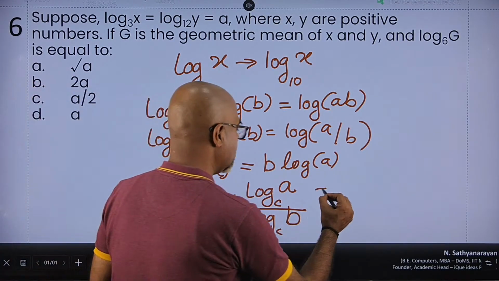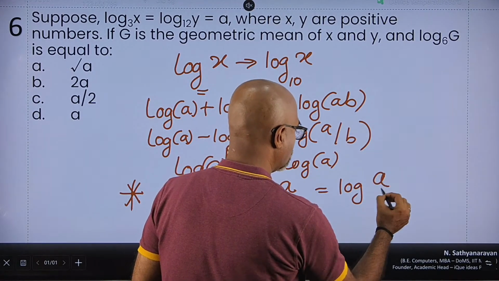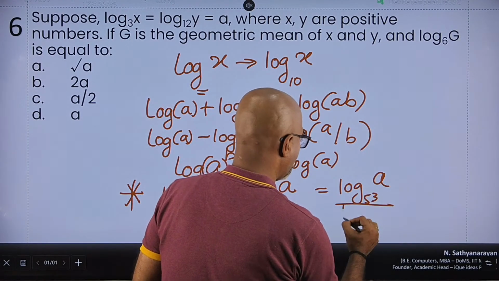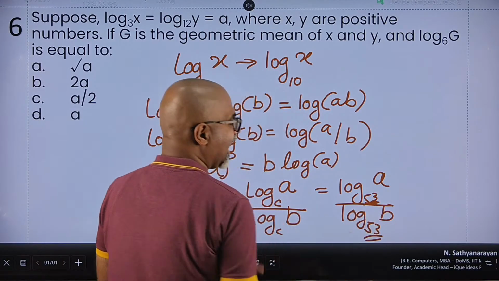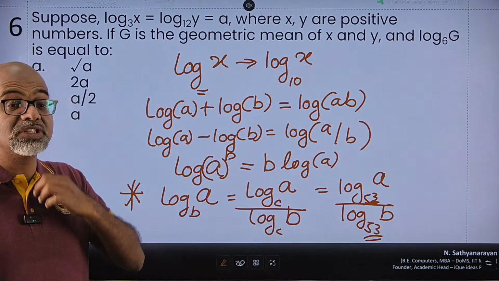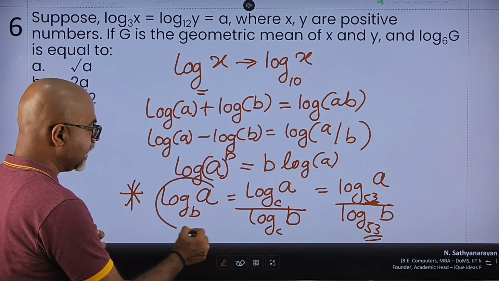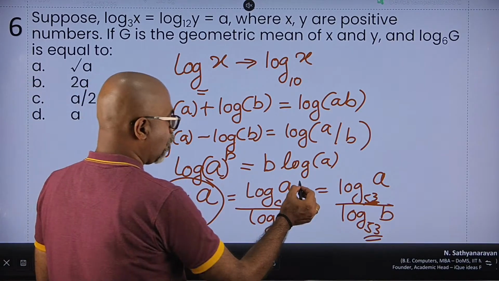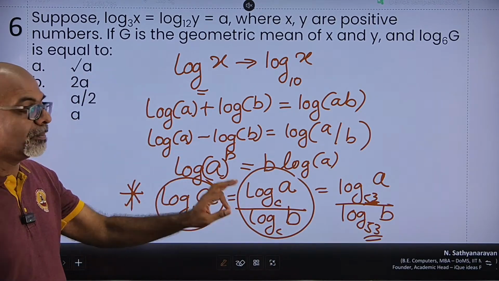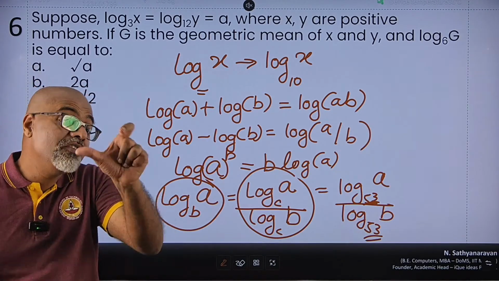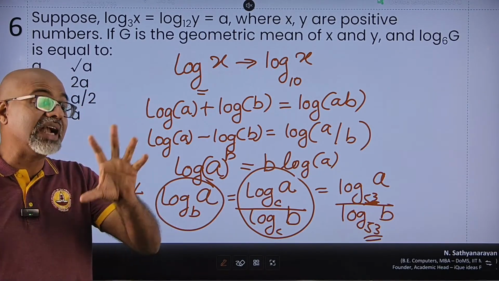I could use any other base. I could say this is log of a to the base 53 upon log of b to the base 53. The base does not matter as long as it is same for both. So it's very convenient. So if log of a to the base b is given, I can always write it as log of a upon log of b. Base has to be same, does not matter what the base is. So very convenient when some random base is given.